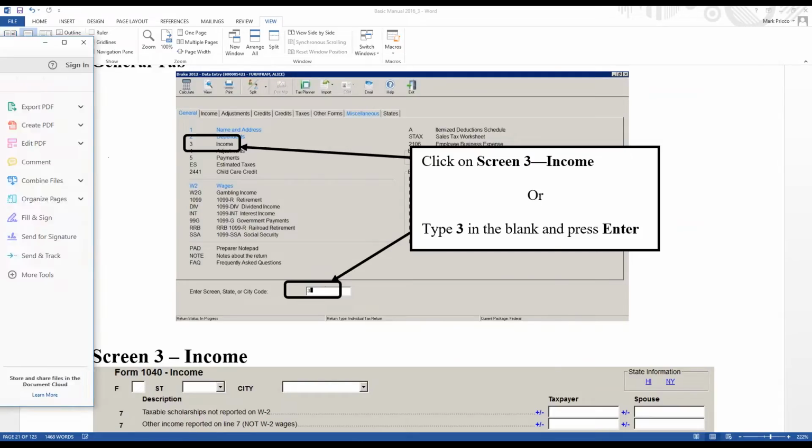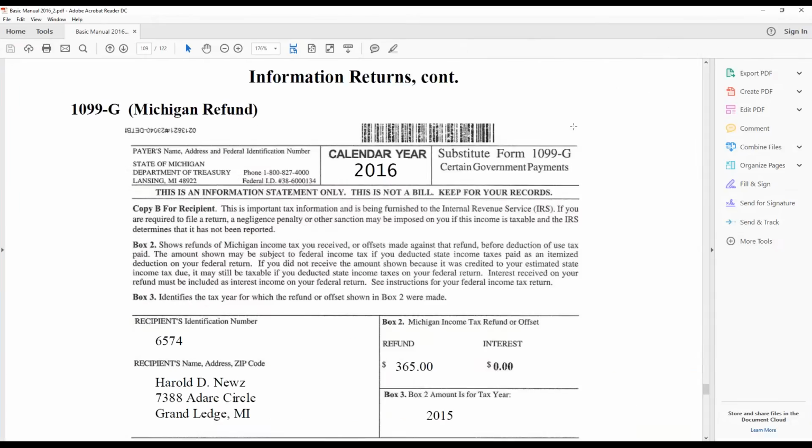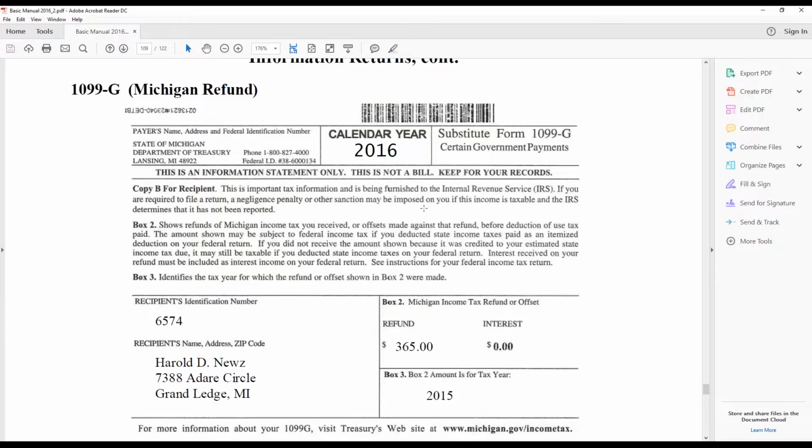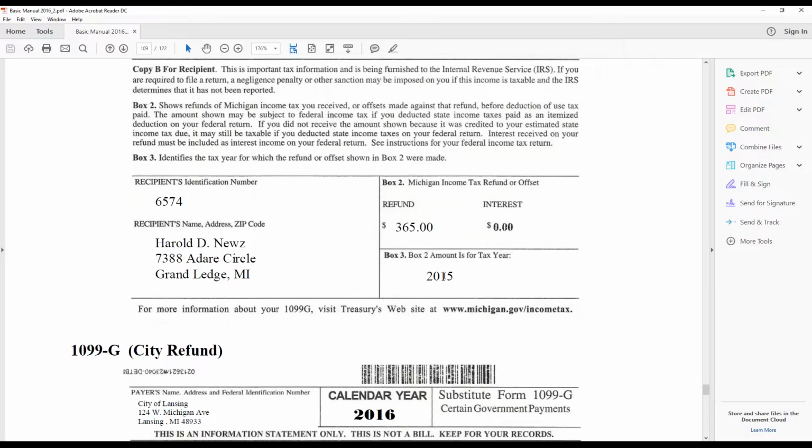So the form that they're going to receive typically, and they don't normally receive this timely, so it usually doesn't come until into February. Sometimes clients have already filed their tax returns. And so we get a lot of calls usually when these come in to make sure that this is put on their tax return. So for Michigan, it's going to be a 1099-G. It'll show the refund amount right here. It's going to show the year.